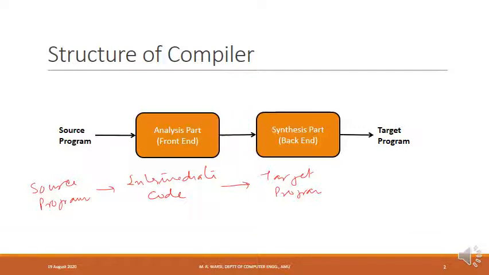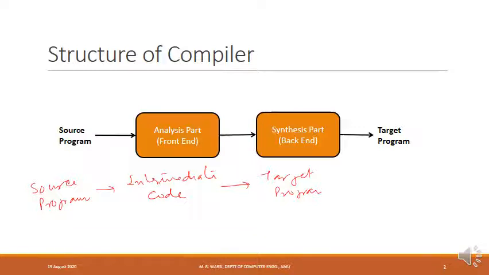In the first step, source program is converted to the intermediate code, and then in the next step, intermediate code is converted to the target program. In the first step, while converting source program to the intermediate code, there is a lot of analysis of the source program which is done. For example, source program needs to be syntactically verified, so there is a syntax analysis which is carried out. For example, source program needs to be semantically verified, so there is a semantic analysis which is done.